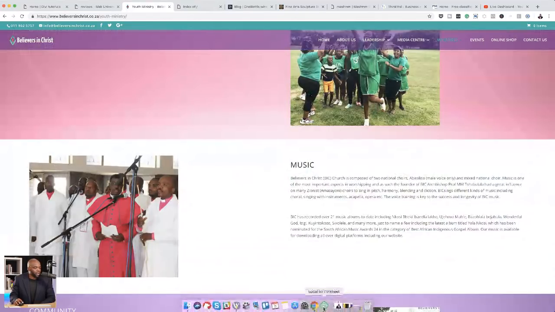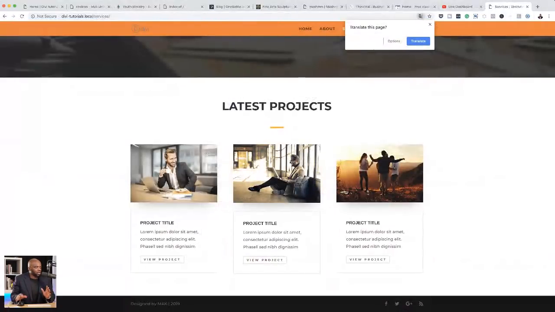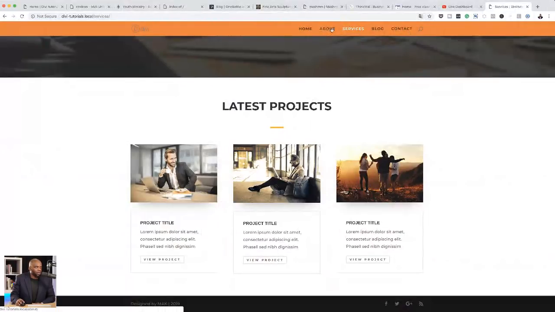In fact, let me just show you quickly how I've set my site so you can see how I've used my rows. Right, so if I go on the About, you can see here that the row is a decent size. You can still read this information right here in the middle, which isn't too bad. And over here on the services, again, you can see everything is within the 70%. So everything here is much closer together, and it's not too wide coming over here close to the edges, because you will notice that problem when you view your websites on a big monitor.